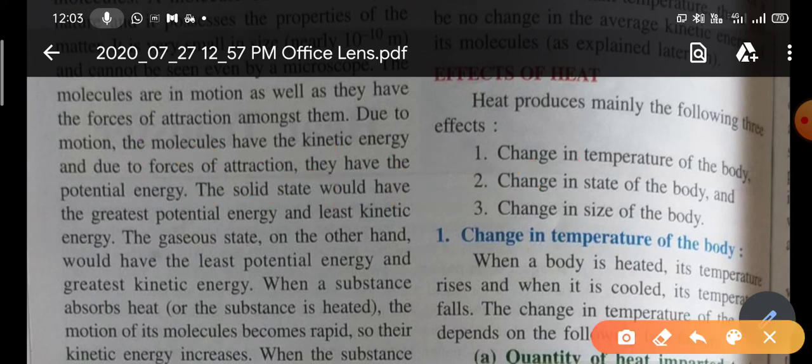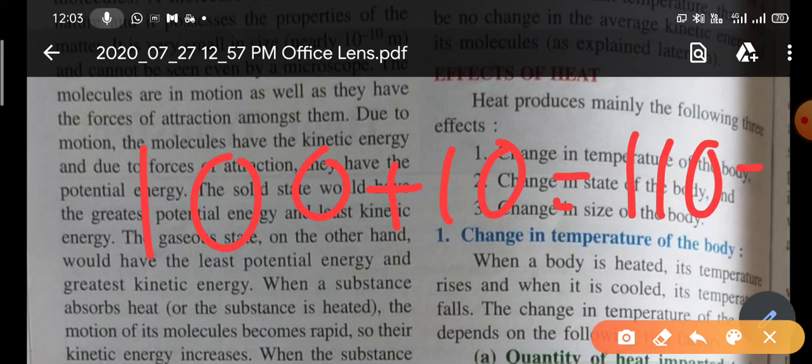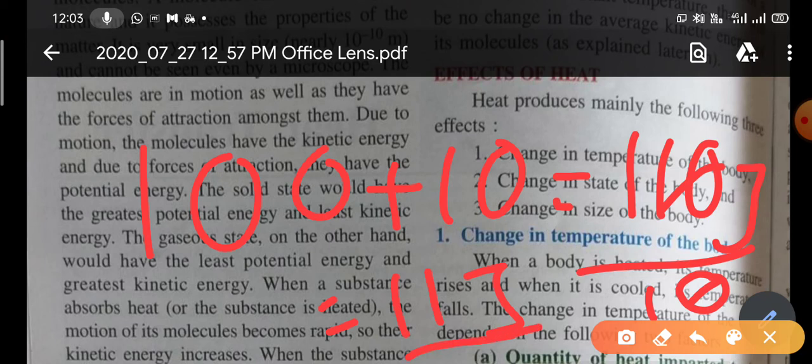But the number of molecules is the same, that means 10. So average energy is total energy by total number of molecules. So 110 by 10, that means 11 joule. So now average energy is 11 joule, and average energy means temperature. So now the temperature is 11 joule.